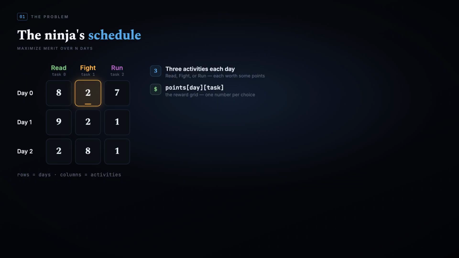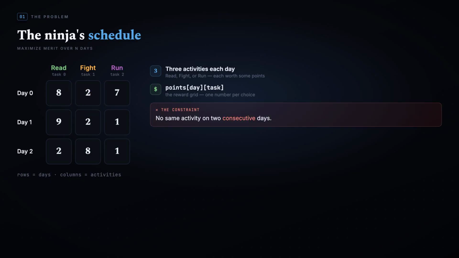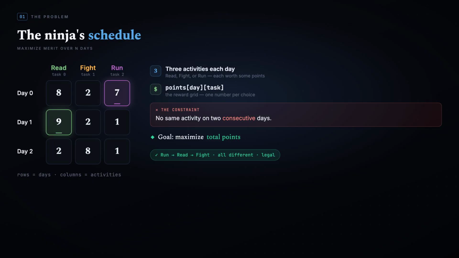This cell is the reward for doing activity 1 on day 0. The one constraint: you cannot do the same activity on 2 consecutive days. Our goal: maximize the total points across all days. Look at the schedule. Day 0, day 1, day 2, all different activities. That's legal. But repeat an activity on back-to-back days and it's forbidden.